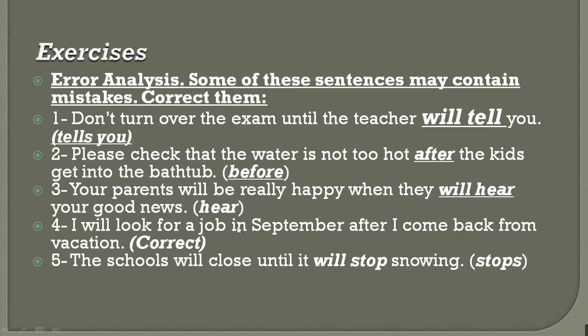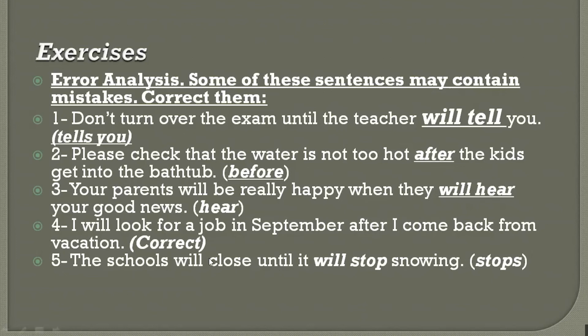Number 4, "I'll look for a job in September after I come back from vacation." The sentence is correct, it doesn't have any mistakes. I will look for a job in September, that's the future here. And then we have the time expression after, and then we're using the present after the time expression, despite the fact that we're talking about the future, and this is correct. So there are no mistakes here in this part.